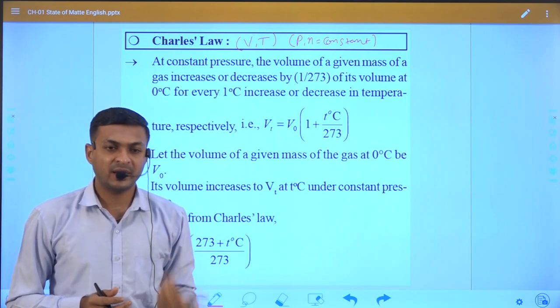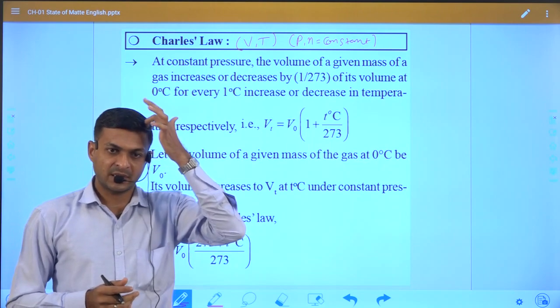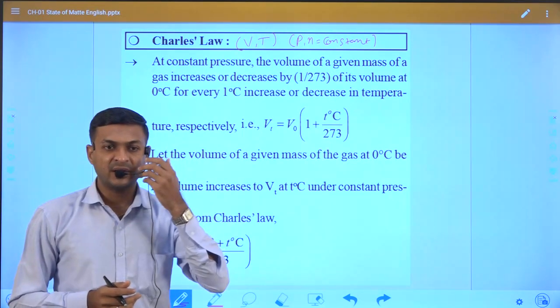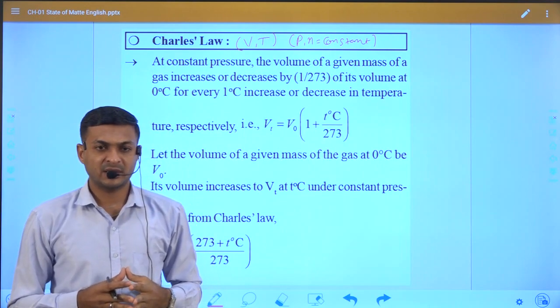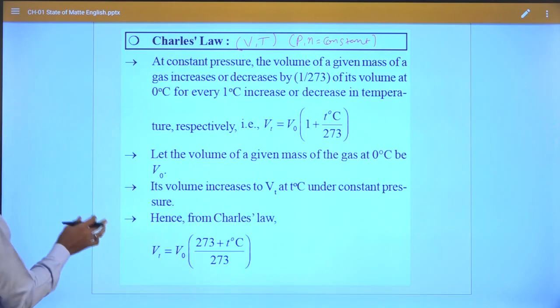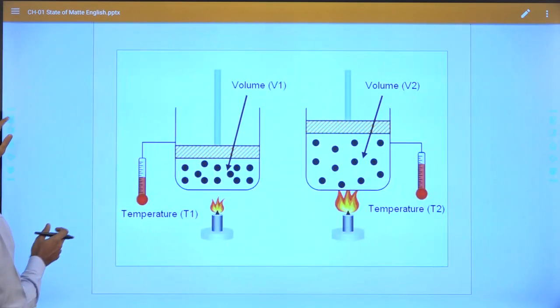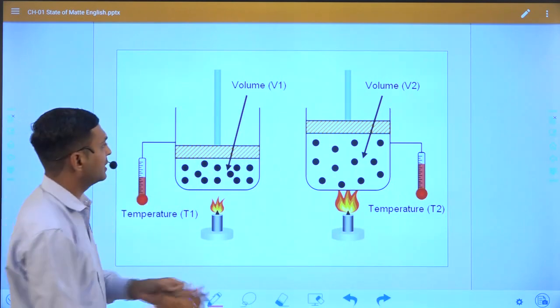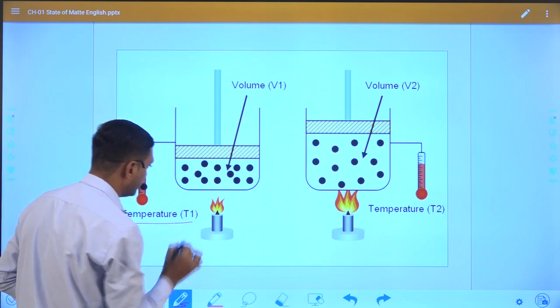If we increase the temperature, then the volume of the gas also increases. If we decrease the temperature, then the volume of the gas also decreases. We can see this clearly in this slide. In the initial stage the temperature is T1.